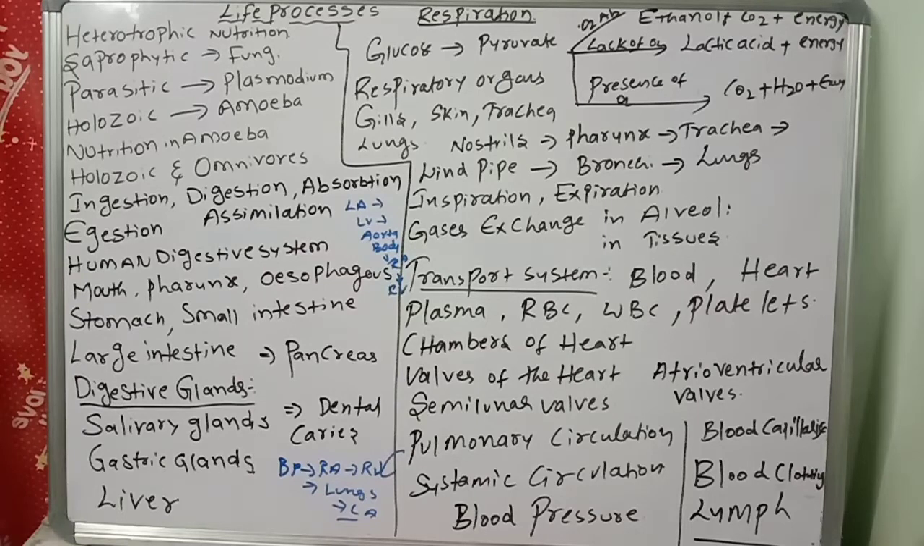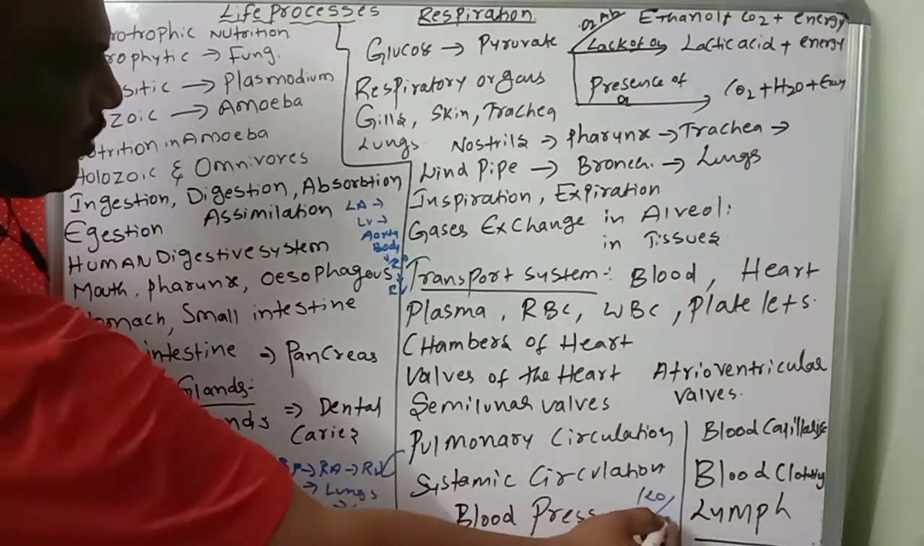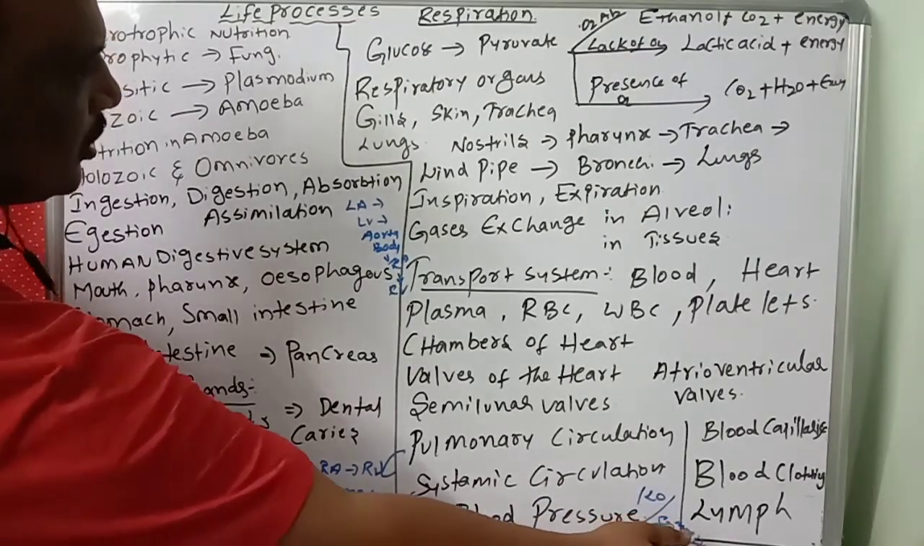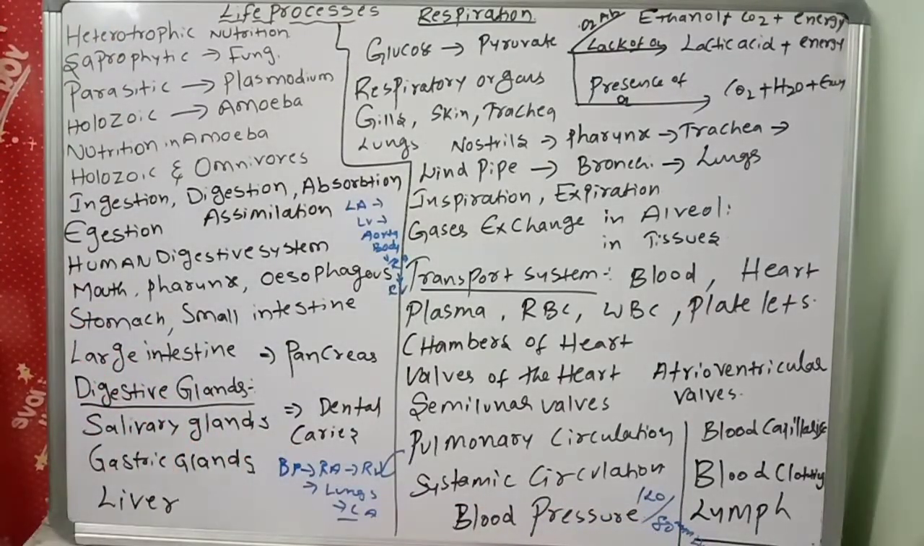Next, blood pressure. Blood pressure is dangerous nowadays. What is the normal blood pressure? It is 120 by 80 mmHg, right? That is systolic pressure and diastolic pressure. If it is more than 120 by 80, that is called high BP. That is very dangerous for our survival. Sometimes blood vessels will rupture and we will die.